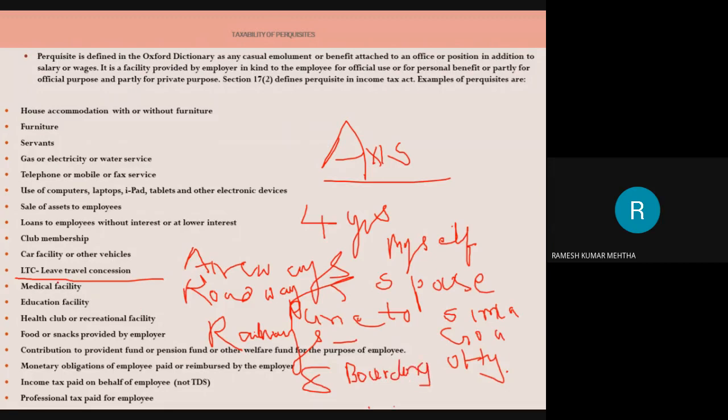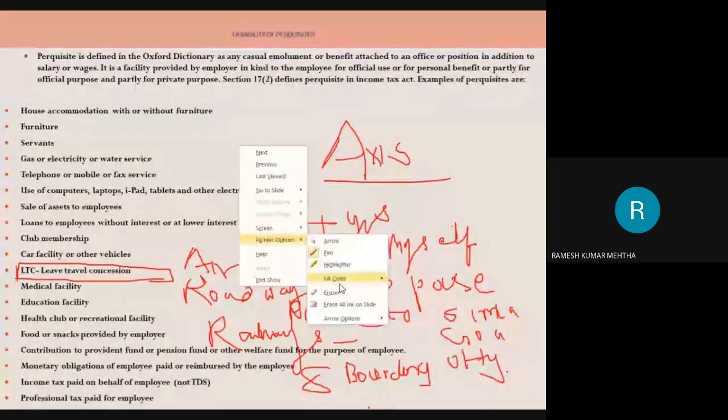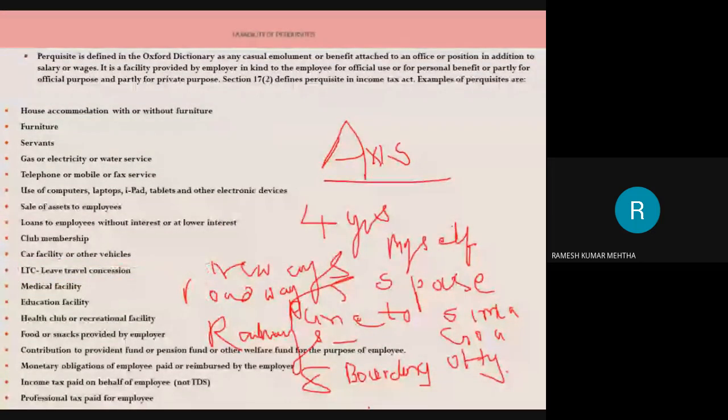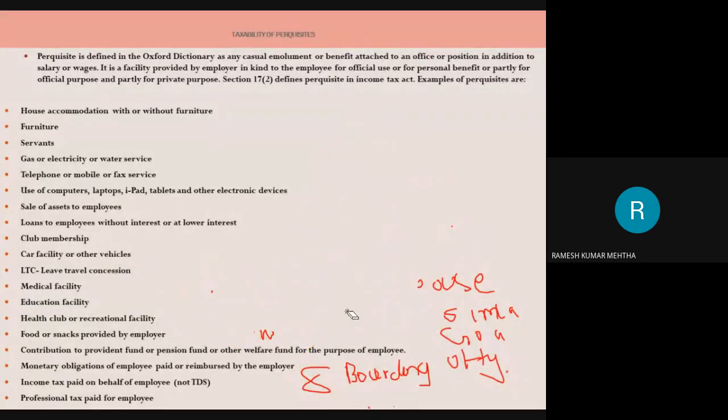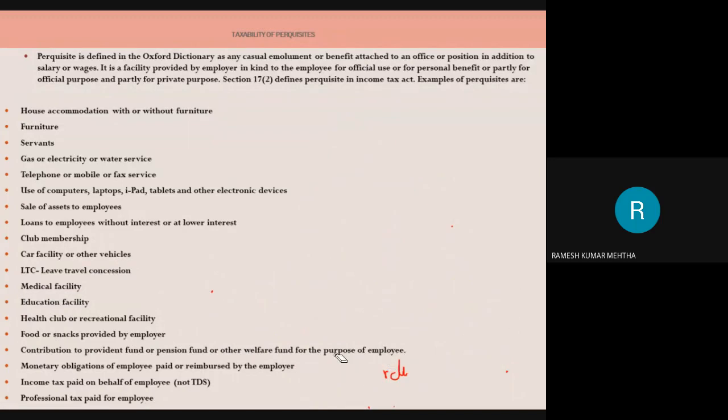So this is what is called leave travel concession. If the expenses of the employee are taken care of by the employer, then it is a perquisite, and we will find out how much is taxable and what are the taxability conditions of this perquisite. Hope you have understood it. So you got another example. This is another perquisite which is provided by the employer to the employee because of the bond there is, and by virtue of the employment.